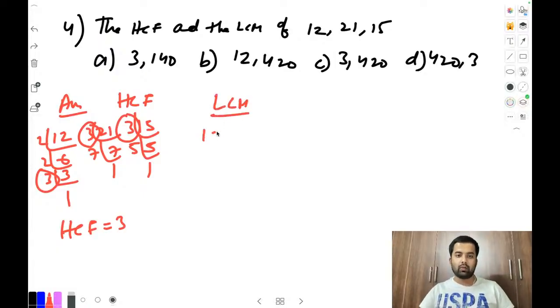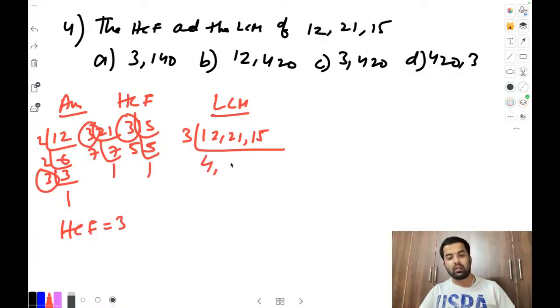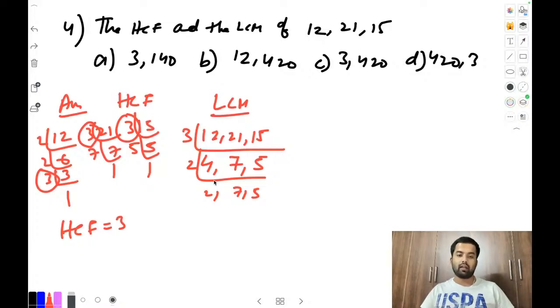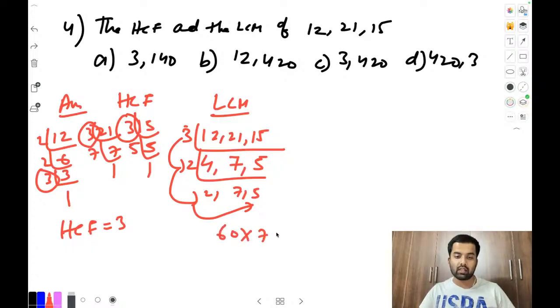LCM will be of 12, 21, and 15. Okay, there is only a single number which can apply for all, the 3 table, which is 4 times, then 7 times, and 5 times. Now multiply. 3 into 2 will be 6. 6 into 2 will be 12. 12 into 5 will be 60, and 60 into 7 becomes 420. Okay, good. Those who got the answer like this, that is the correct one.